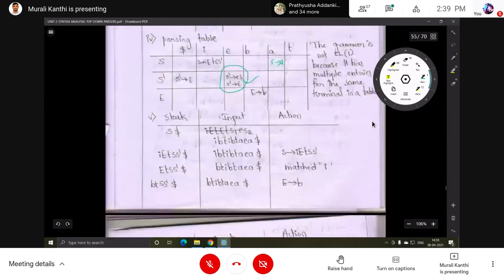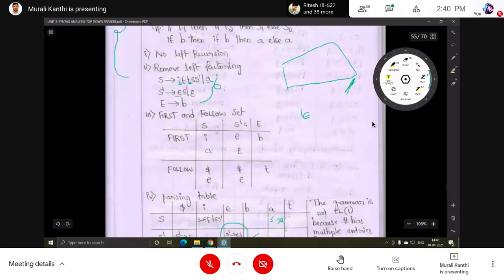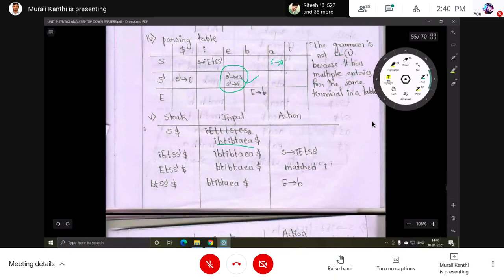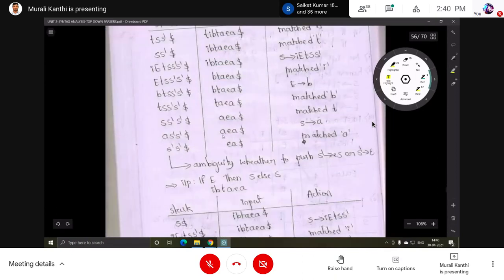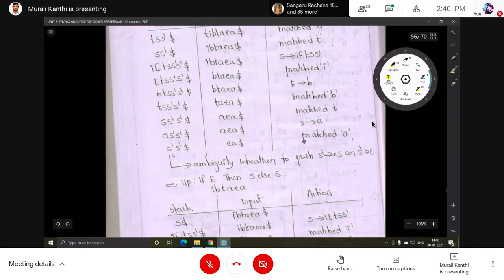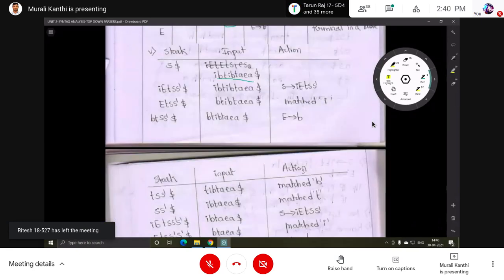So here an input string is given. In case the input string is given to verify, you need to do these steps. Previously, what I have done. So with S dash, there is ambiguity whether to push. This is a problem with this grammar. When we verify the input string, we'll get this type of problem. Why? Because this grammar is not an LL1 grammar. So that's why we may get conflicts.